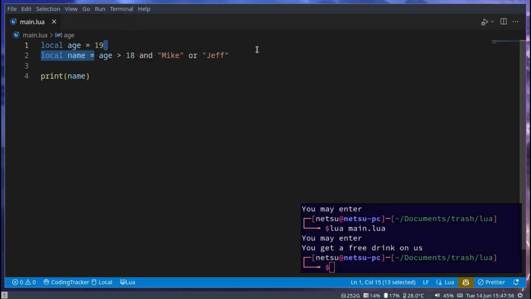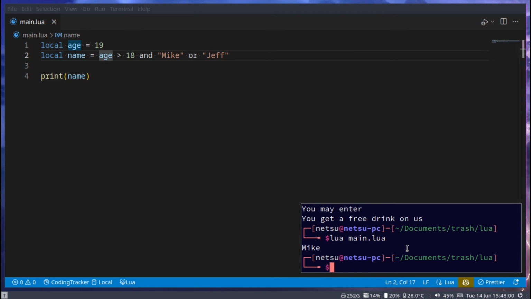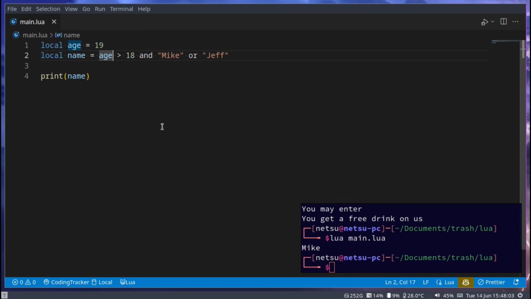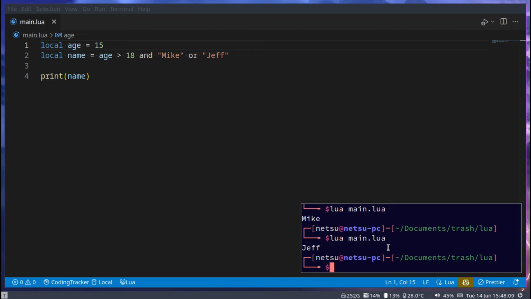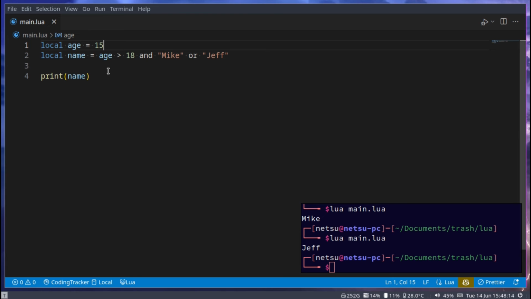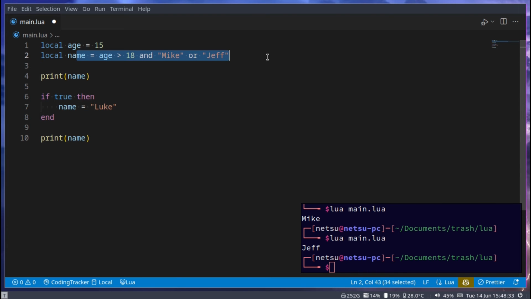And we can print name. This is a cool one-liner where everything can be done in one line. So now we get Mike because their age is more than 18. If we change this to 15, then we'll get Jeff. So in this one line, you can set a variable using an if statement. You can of course also set a variable in a normal if statement. So true, and then name is equal to Luke. This right here is also valid, so print name. So this will also work. However, this is in one line, so it might be more comfortable. But if you prefer writing it out like this, then that's perfectly fine as well.